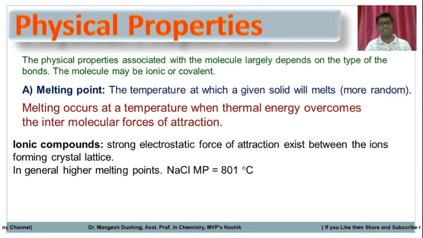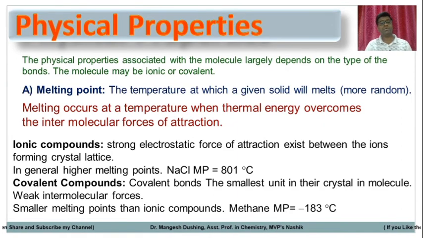One is cation, one is anion. So there is a large, strong electrostatic force of attraction. That's why the melting point is very high, that is 801 degrees Celsius. Only two atoms are there, but a large charge separation, strong electrostatic force. That's why the melting point is very high, 801 degrees Celsius.